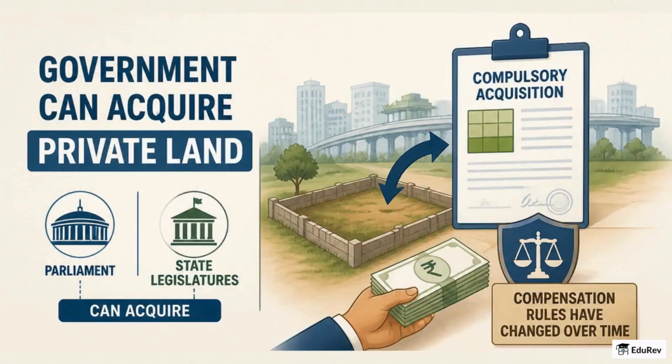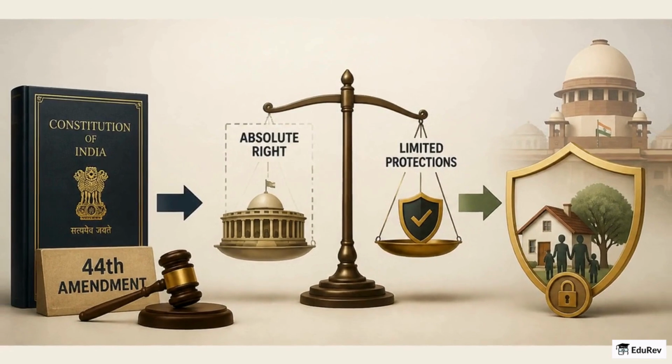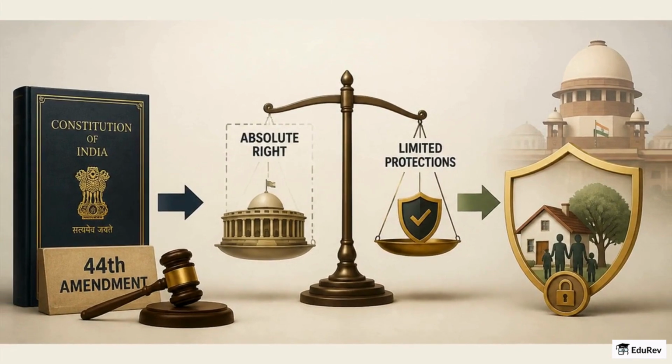Now about taking private land. Both Parliament and state legislatures can compulsorily acquire property. But the rules around compensation have changed over time. The 44th Amendment altered the contours of the right to property and the constitutional obligation to pay compensation, narrowing absolute guarantees but preserving protections in specific cases.